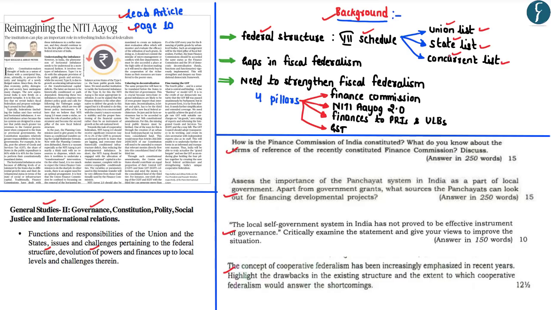So, since the Indian Constitution provides for a clear-cut distribution of the roles and responsibilities between the central and the state government, it can be stated that the Indian Constitution seeks to set up a federal structure in India.